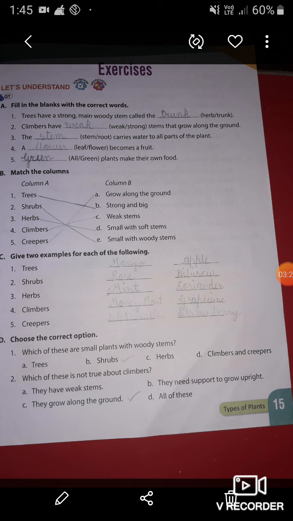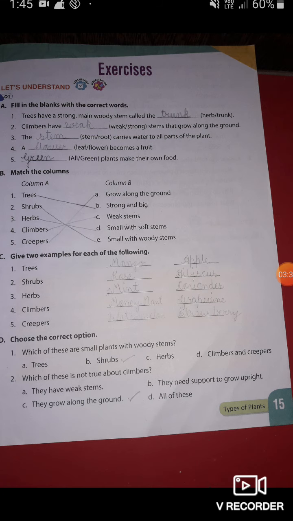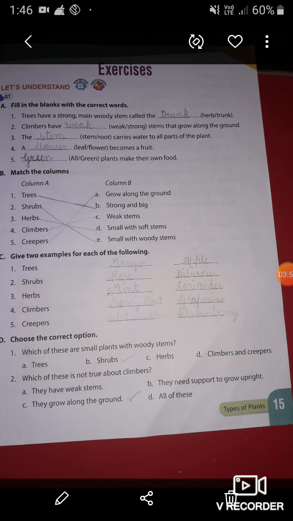Now option C. They grow along the ground. In the explanation of types of plants, you learned that creepers are plants with weak stem and they grow along the ground. So option C is not true about climbers. Here our correct option is option C, so you have to tick option C.